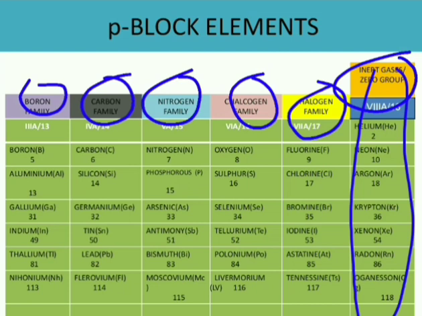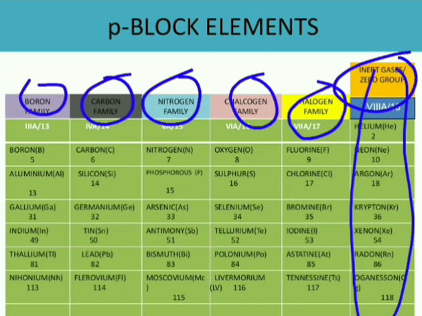Next is the inert group elements. Why are they known as inert? Because they are very less reactive. We have seen that s block elements are more reactive metals. The reactivity decreases from s block to p block elements, and here these elements are very inert. Inert means they don't show any reactivity with other elements. Most of the elements in nature exist in the combined form. That means they react with other elements and exist in a combined state, in the compound form, in nature.